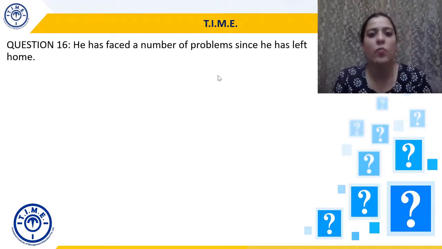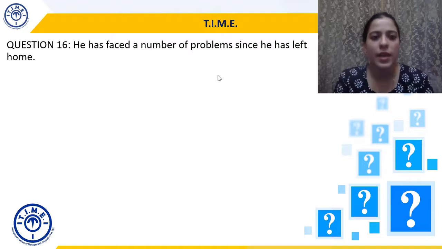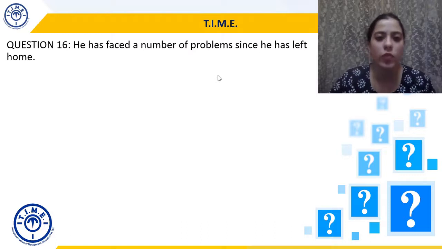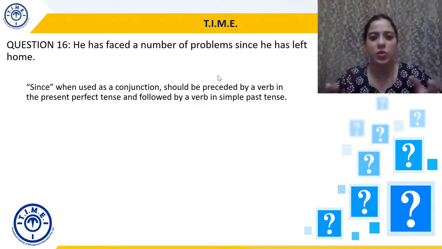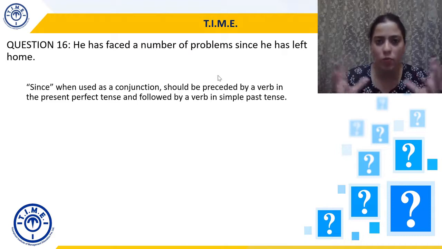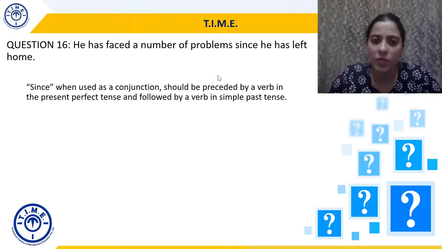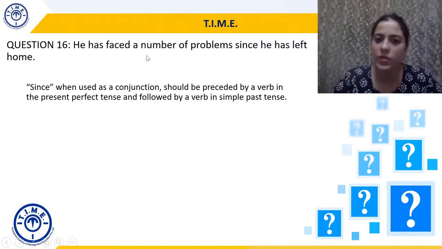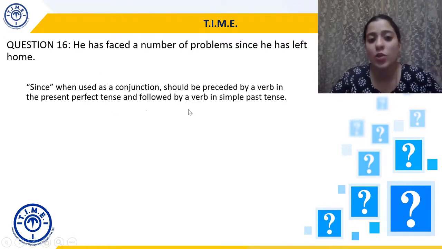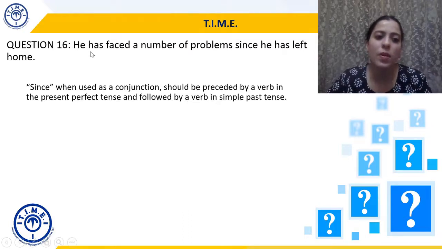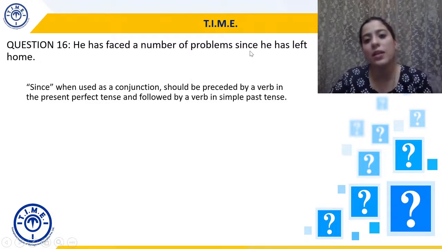He has faced a number of problems since he has left home. Now, this has more to do with verbs. So, since, when used as a conjunction, again, something which joins two parts of the sentence, should be preceded by a verb in the present perfect tense. So that has been done here, has faced, okay, present perfect tense, and should be followed by a verb in the simple past tense. So the present perfect has been followed here, has faced, that's fine. But then after since it should be simple past tense.